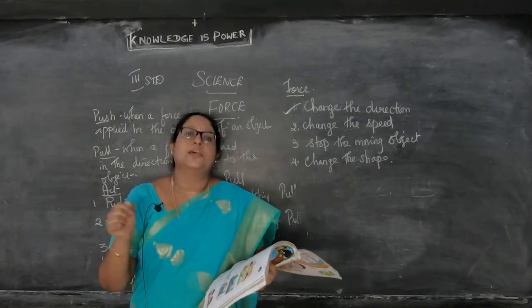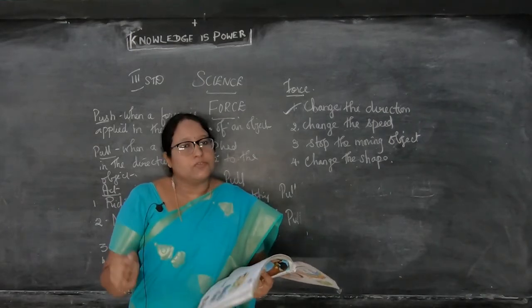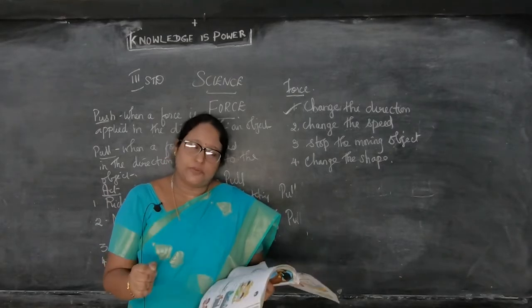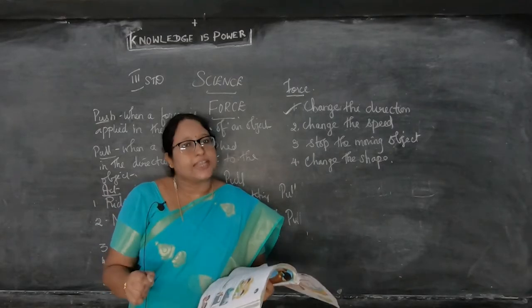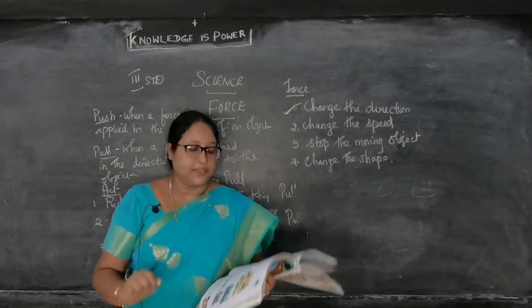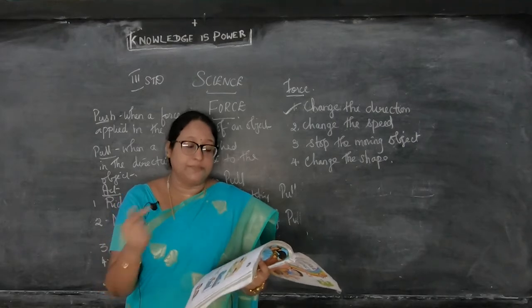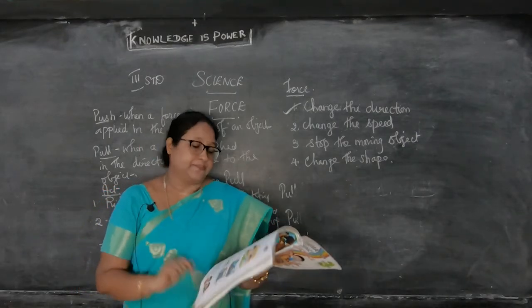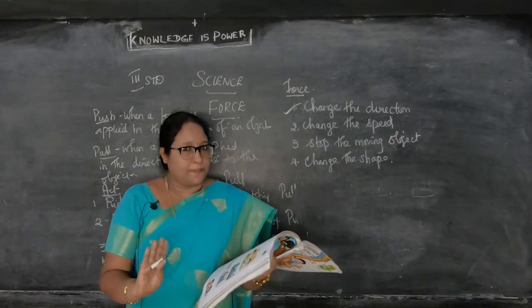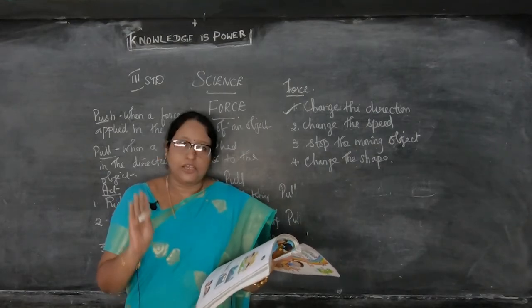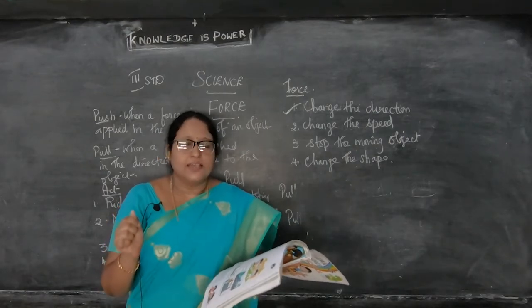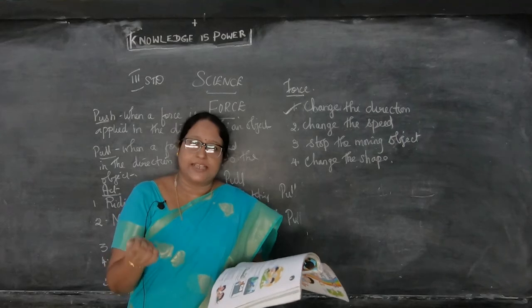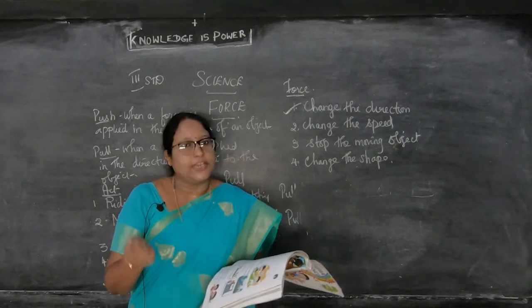Slow போகும் சைக்கிள் இல்லையா. So நம்ம போடுற forceல தான் இருக்கு. So if you put force fast, what will do? Cycle will move fast. If we pedal slowly, we put force slowly means the cycle also will move slowly இல்லையா. So the cycle moves forward because force is applied on the cycle by pedaling.